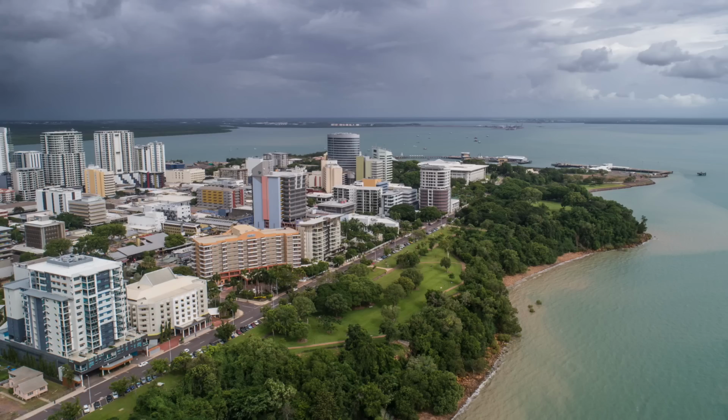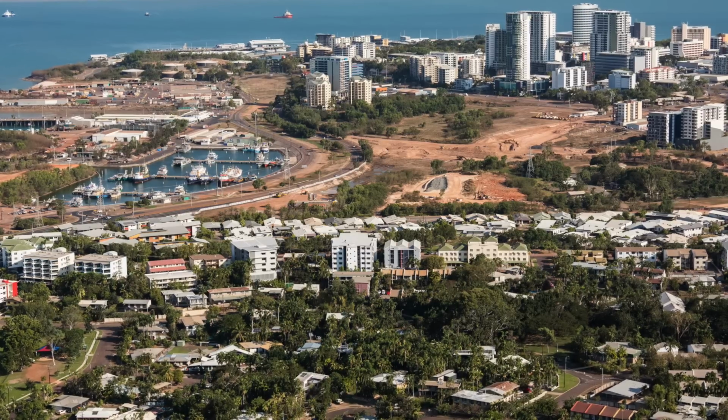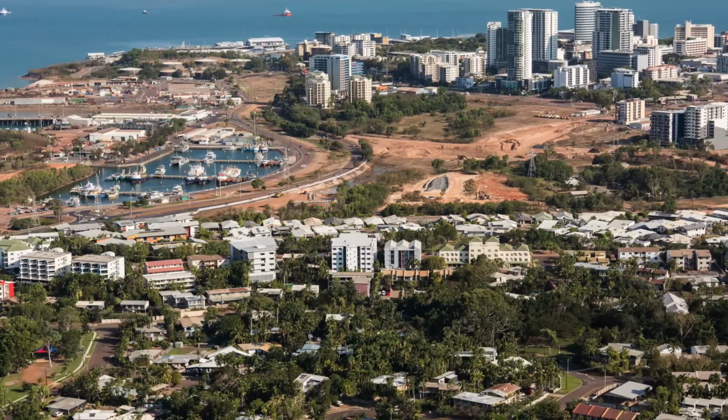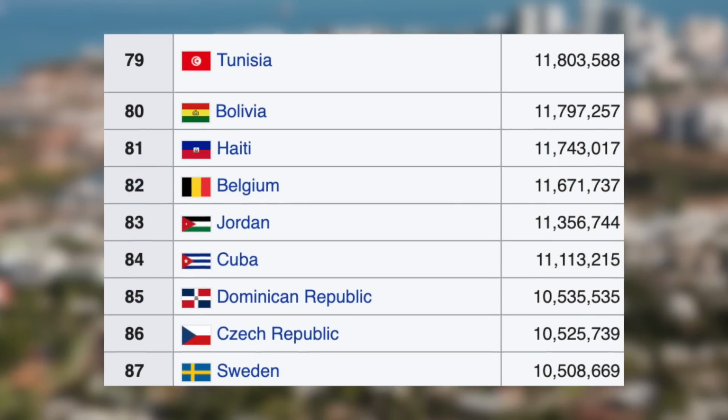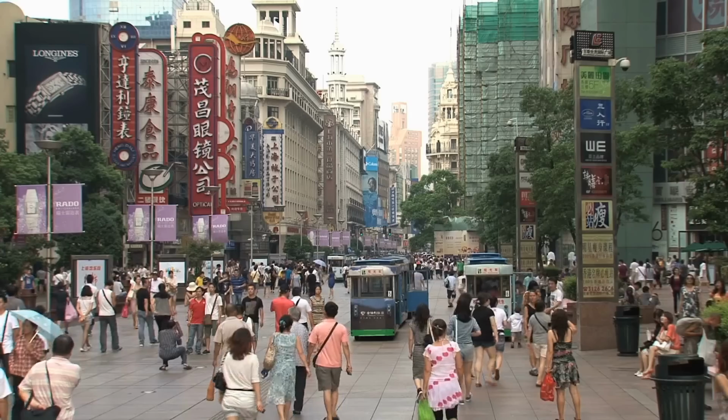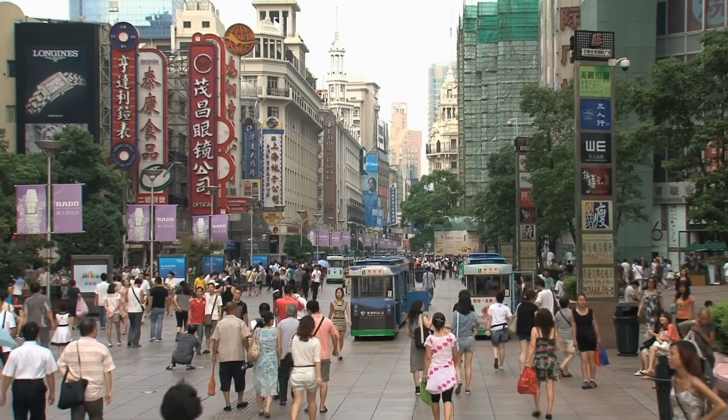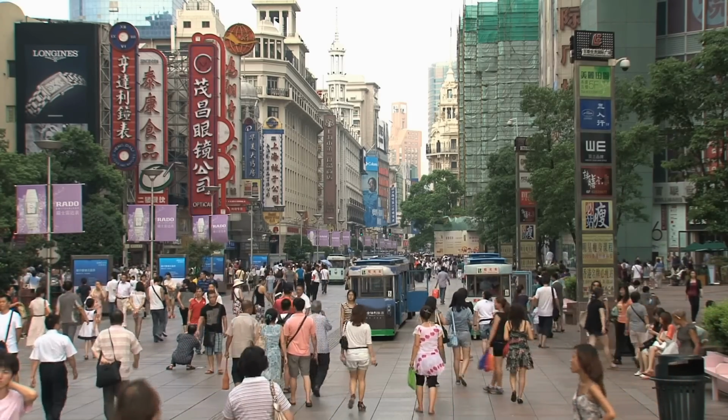And finally, Northern Territory, which although not an official state, makes up an insignificant 1% of Australia's population. This region would still have a pretty decent population of around 14 million, more than the likes of countries such as Tunisia, Belgium or Sweden. This really just puts it into perspective as to how many people really live in China.